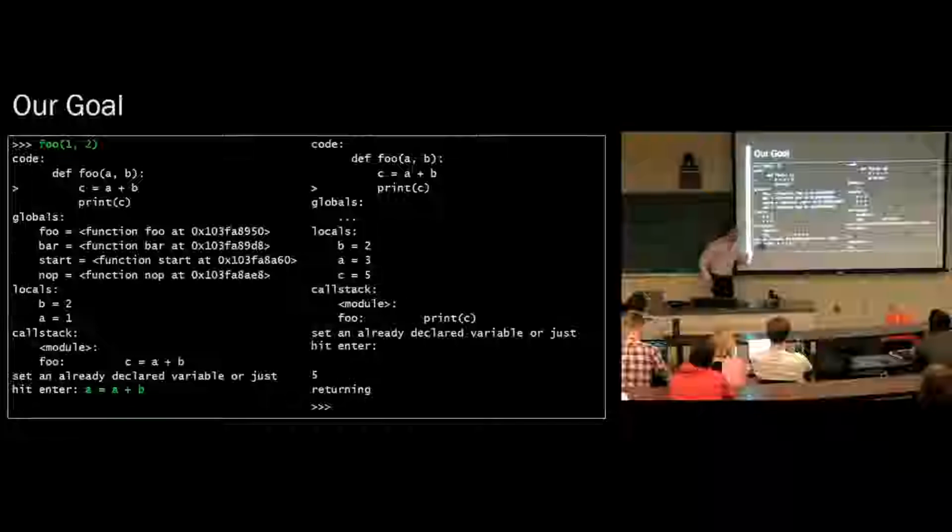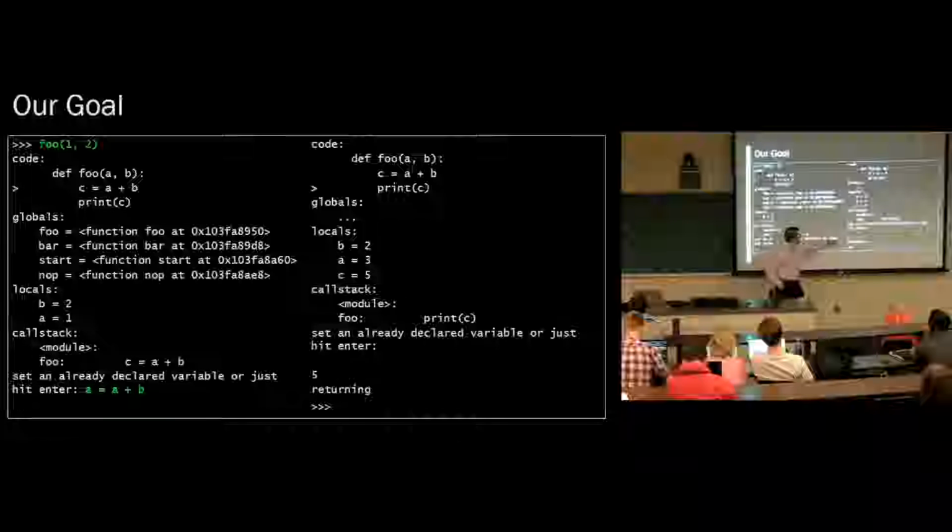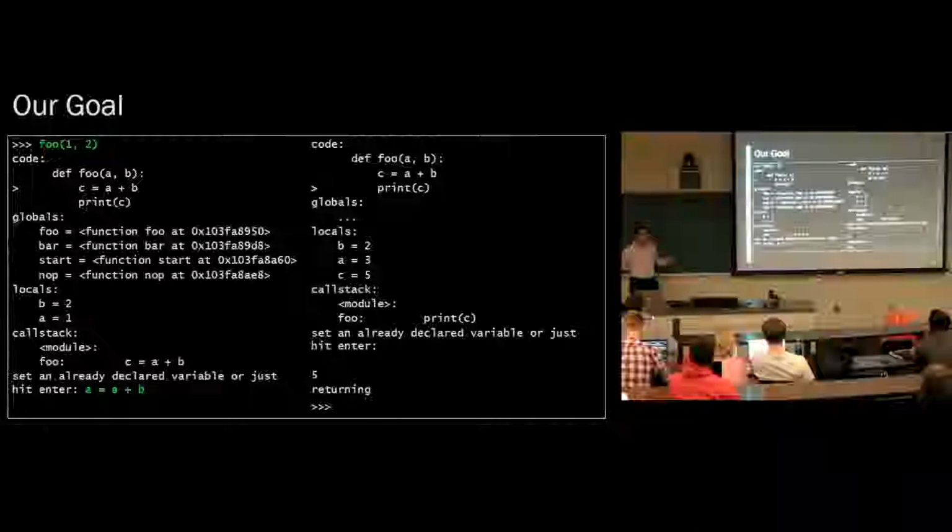So we've modified the runtime at runtime. Okay? And we see locals, call stack. This time we don't set any variables. The function returns and we get 5. So this is the debugger that I've written. And I'm going to go through the process of how you might write something like this yourself.